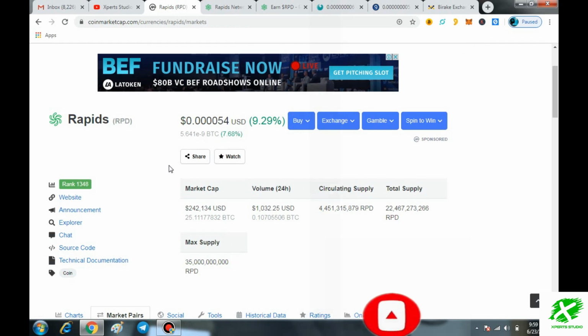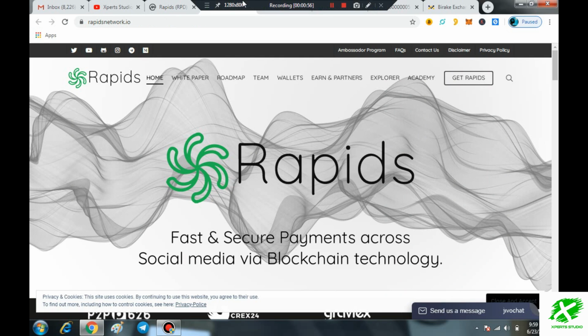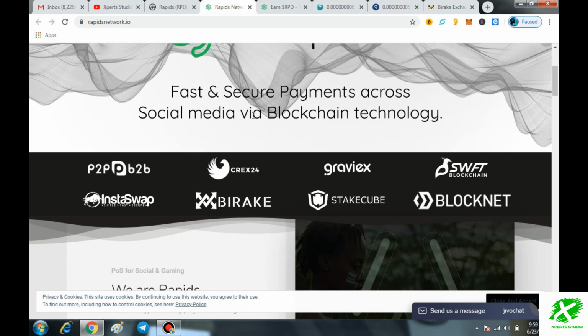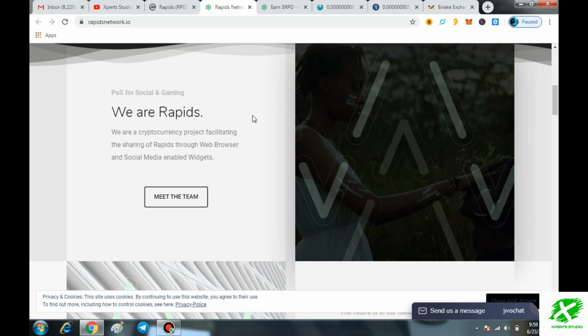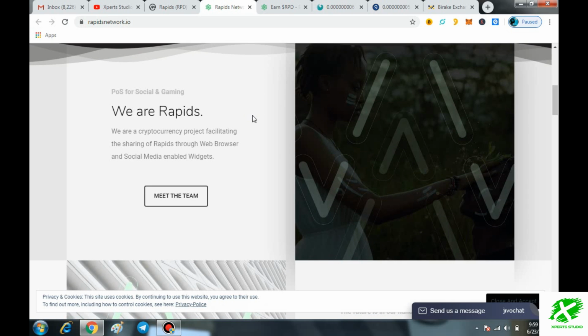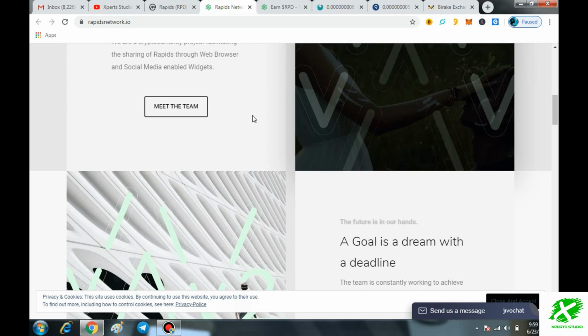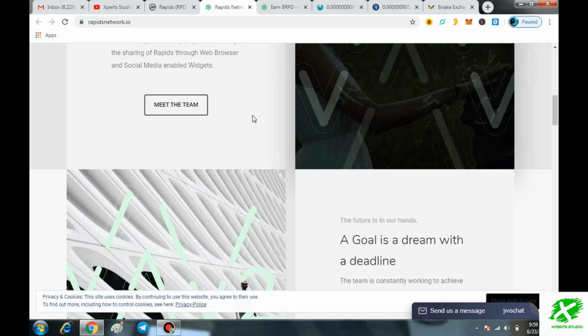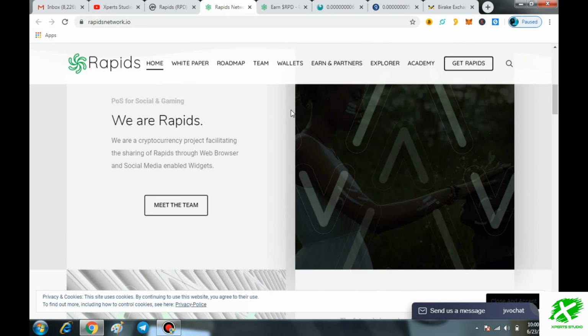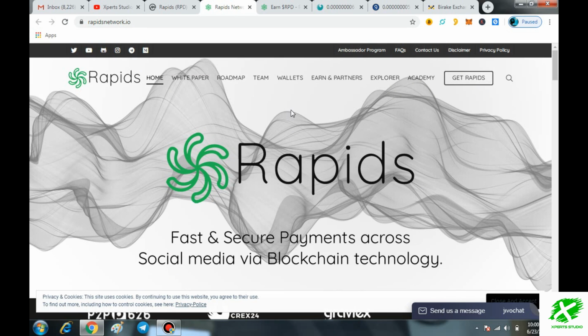First of all, what is Rapids? As I told you, you can describe the RPD as a community oriented and decentralized blockchain that is focused on integrating widgets into mainstream social media platforms to facilitate the sending and receiving of payment among friends, family, colleagues, B2C, B2B, and e-commerce. So this is basically what Rapids is all about.